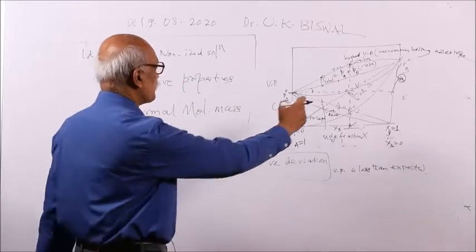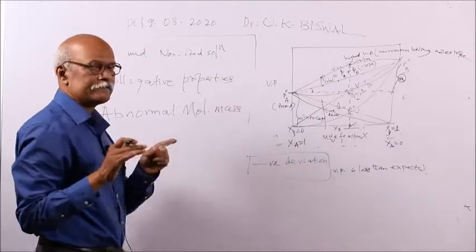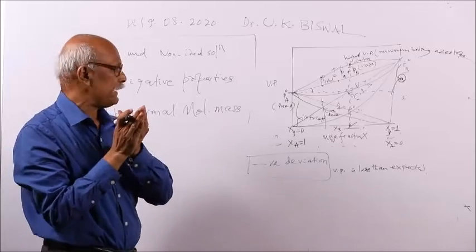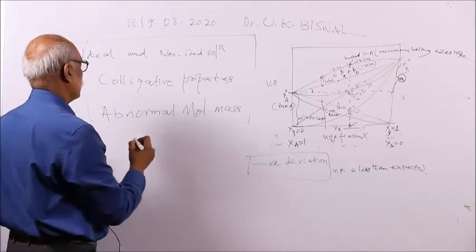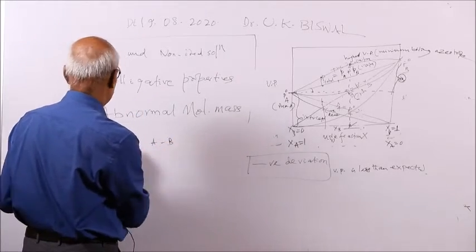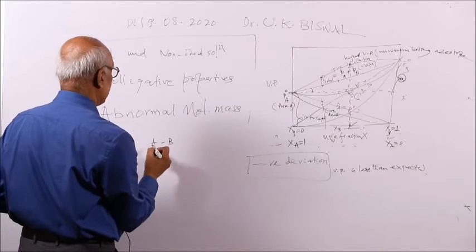So this is negative deviation. That means vapor pressure is less. Less means there must be greater force of attraction between A and B. So what is their condition?